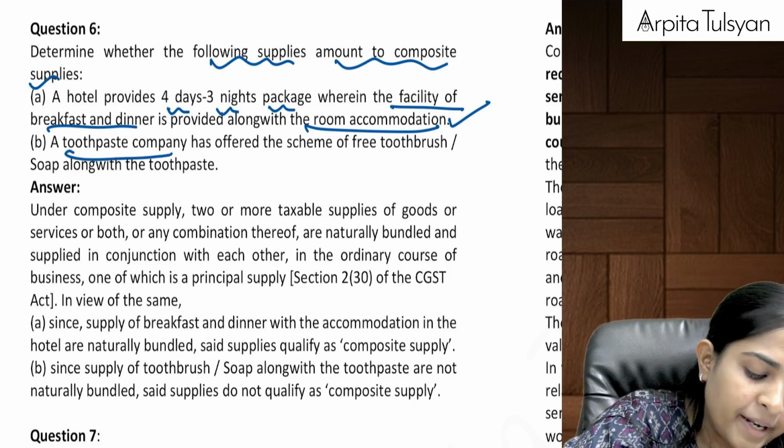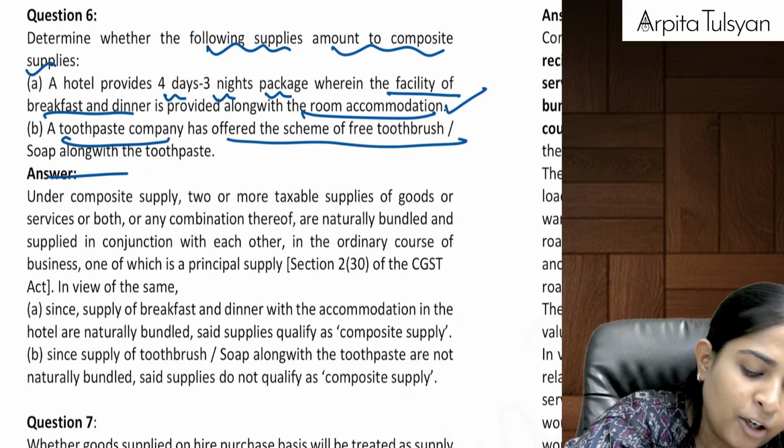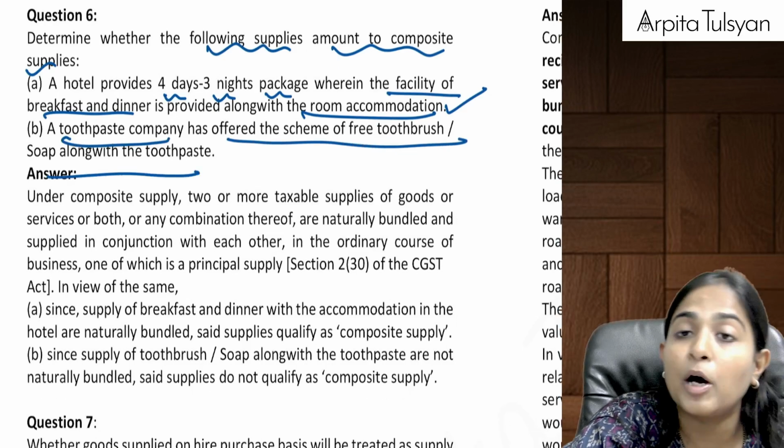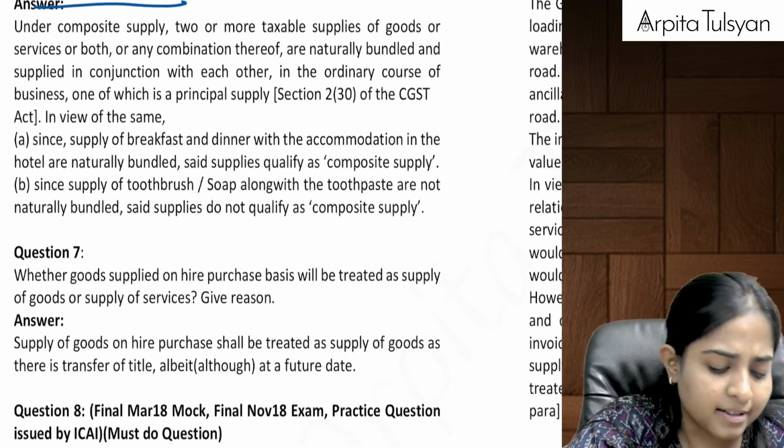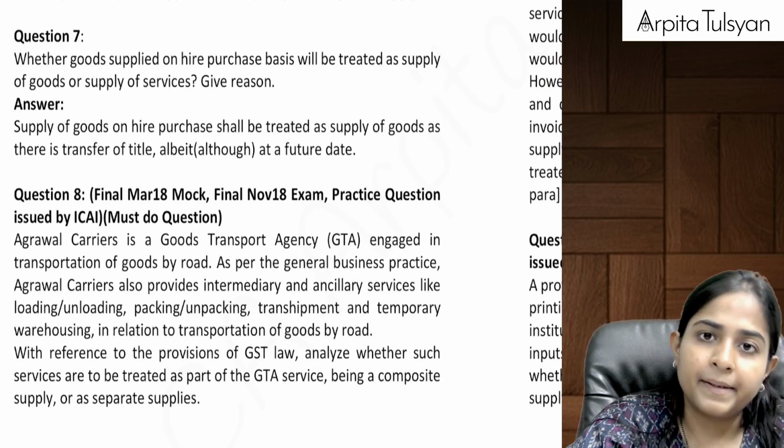Then a toothpaste company has offered the scheme of a free toothbrush or soap along with the toothpaste, artificially bundled together. So this cannot be considered as a composite supply.